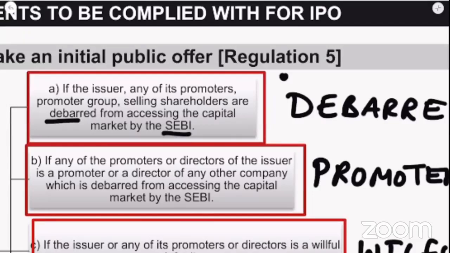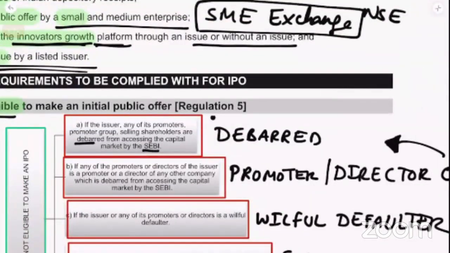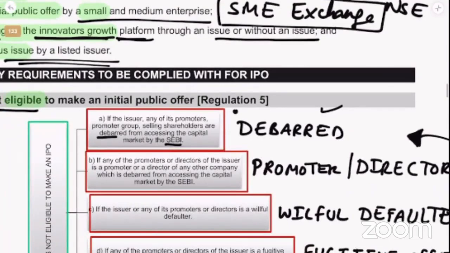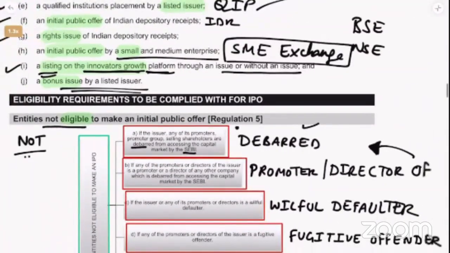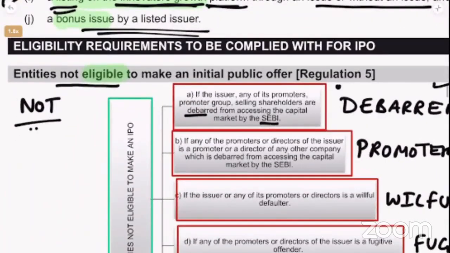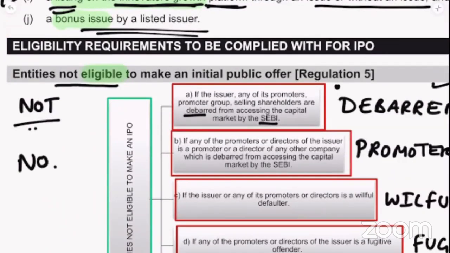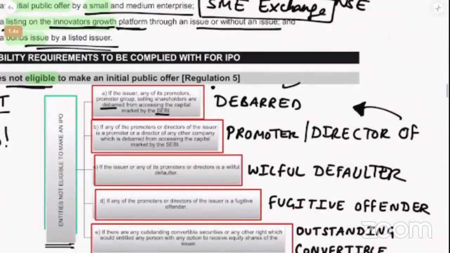If they have not complied with laws, SEBI will usually debar them. So the first category is debarred people. Can debarred people make an IPO? The answer is no, because we are studying entities not eligible to make an IPO.